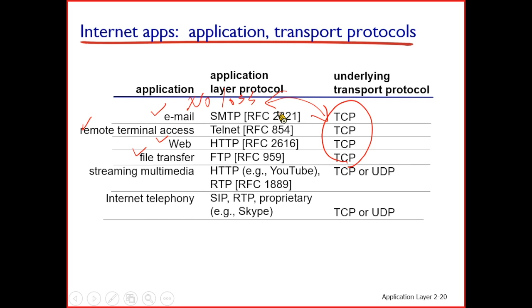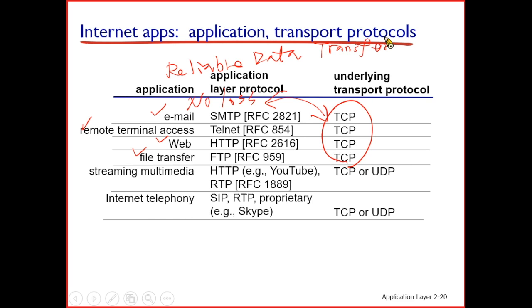So for these 4 items, we need to use TCP only, because we need reliable data transfer. So this is the first thing, the TCP model.